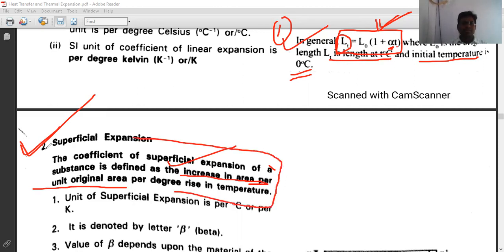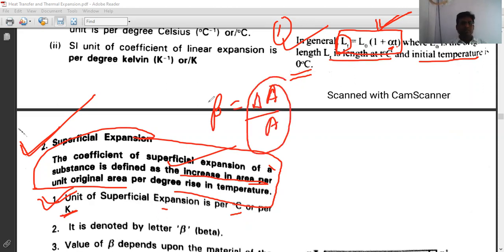Its unit is per degree Celsius or per Kelvin, because it is the same. It is the ratio of change in area upon original area, so it has no unit of area, only the temperature unit, degree Celsius.